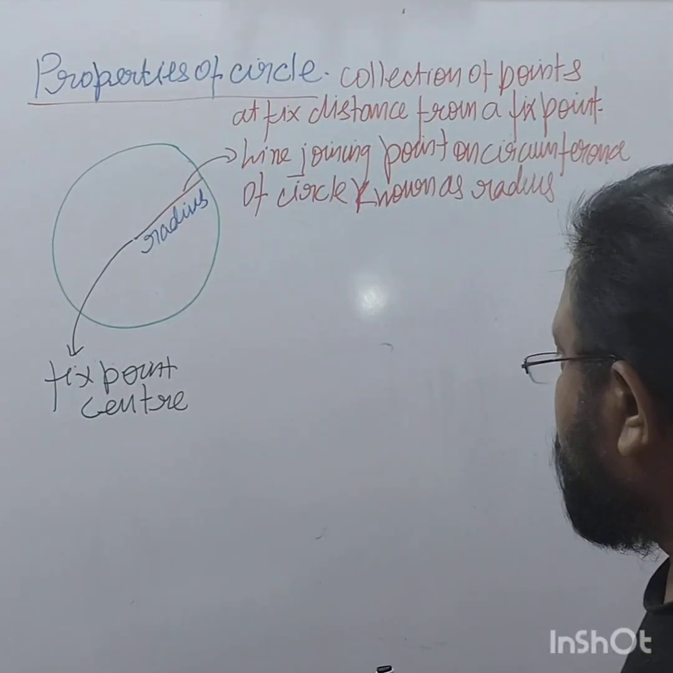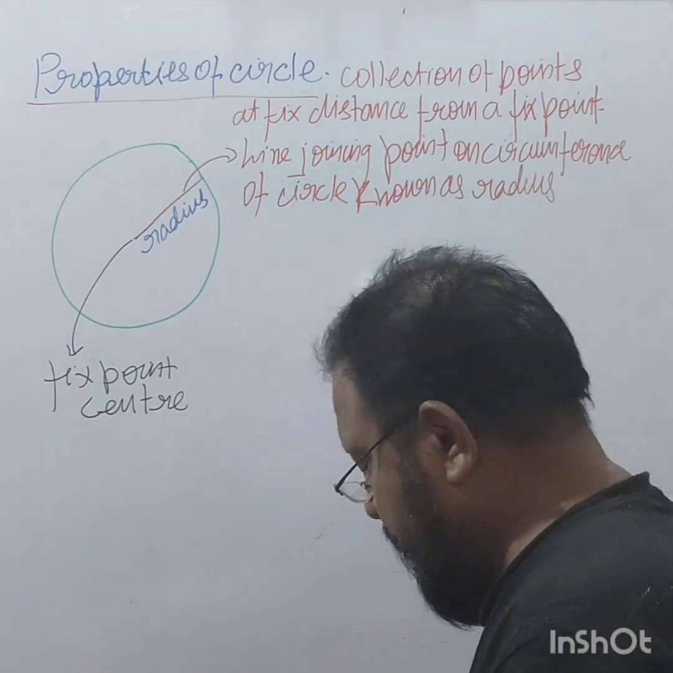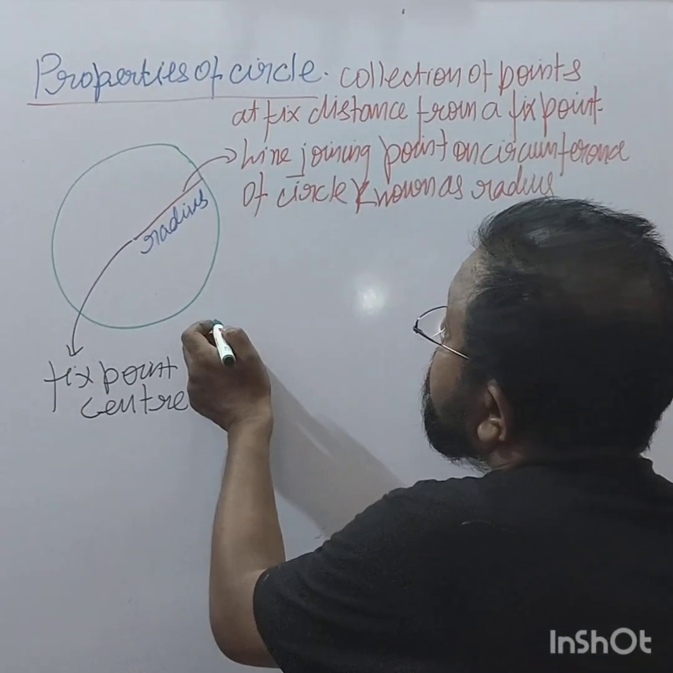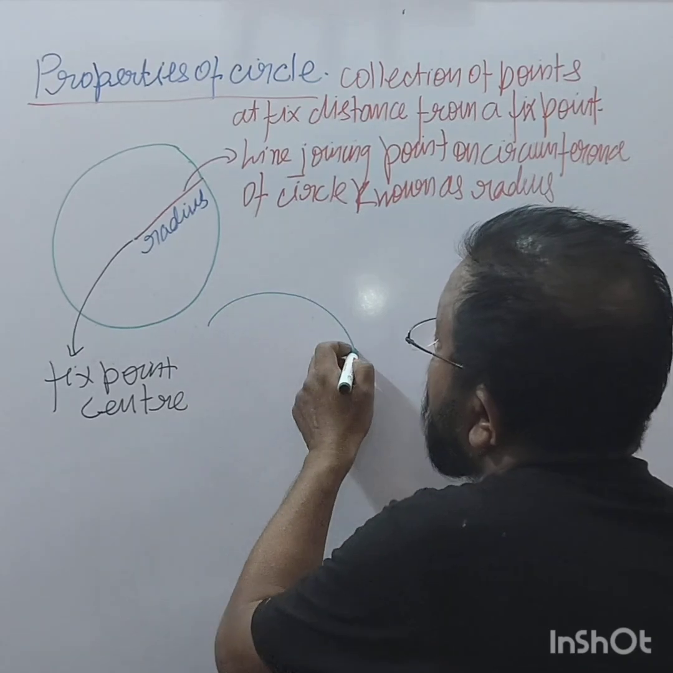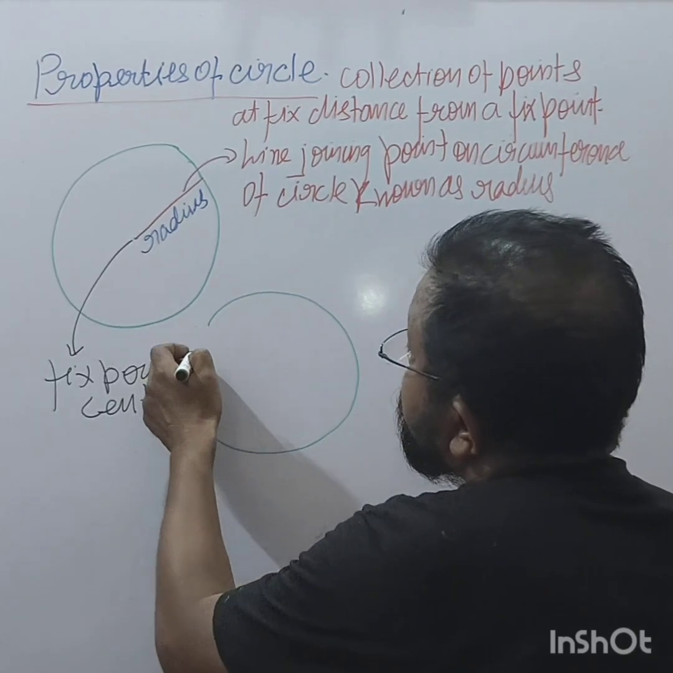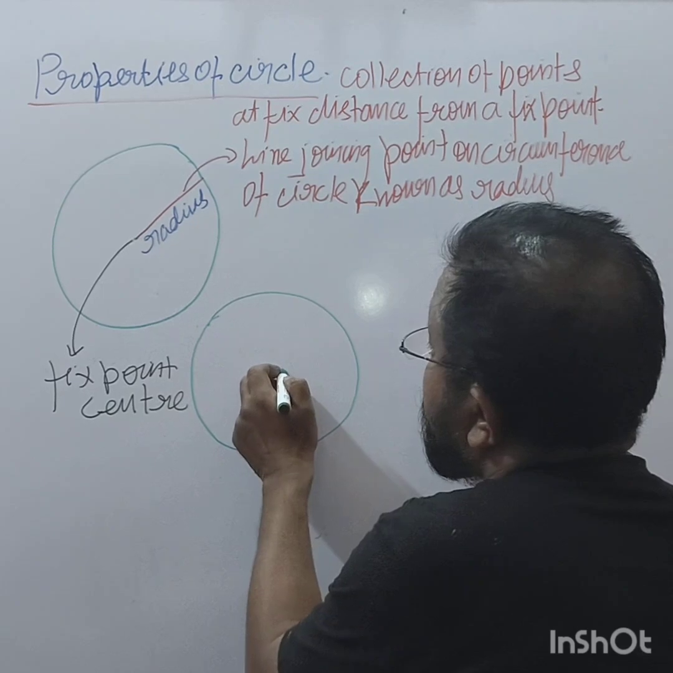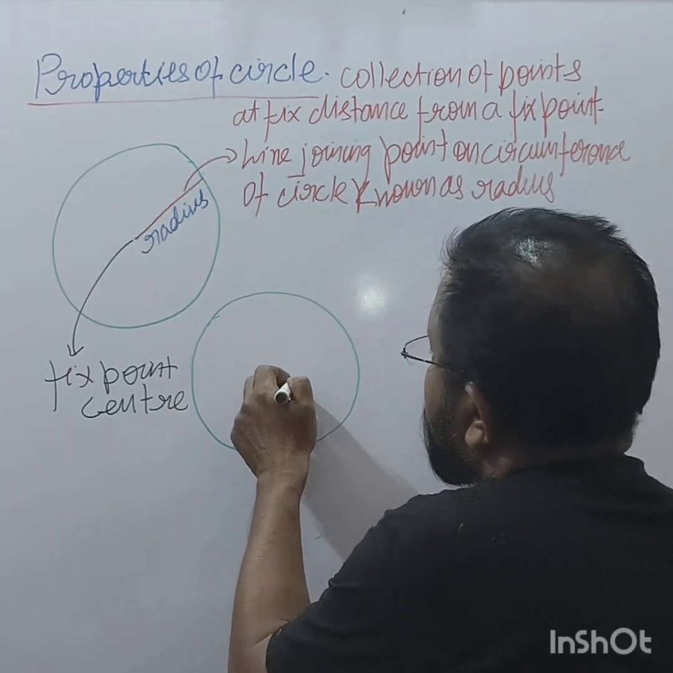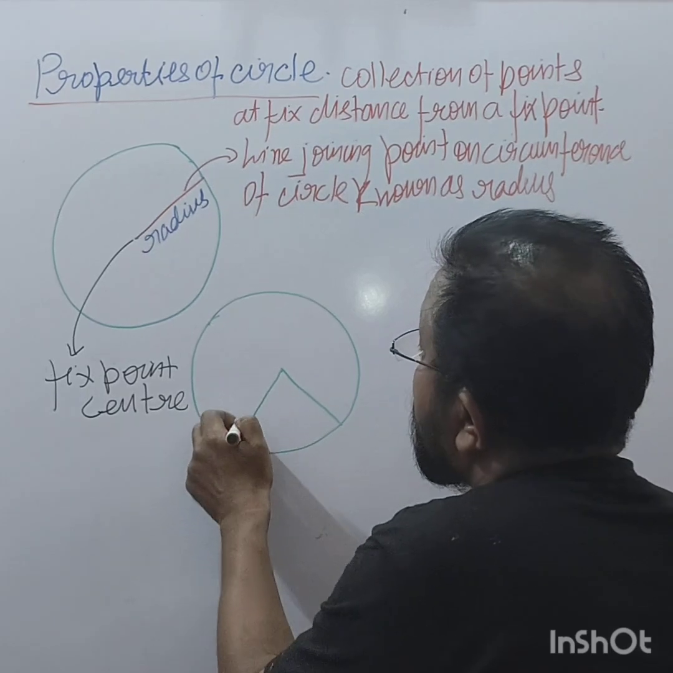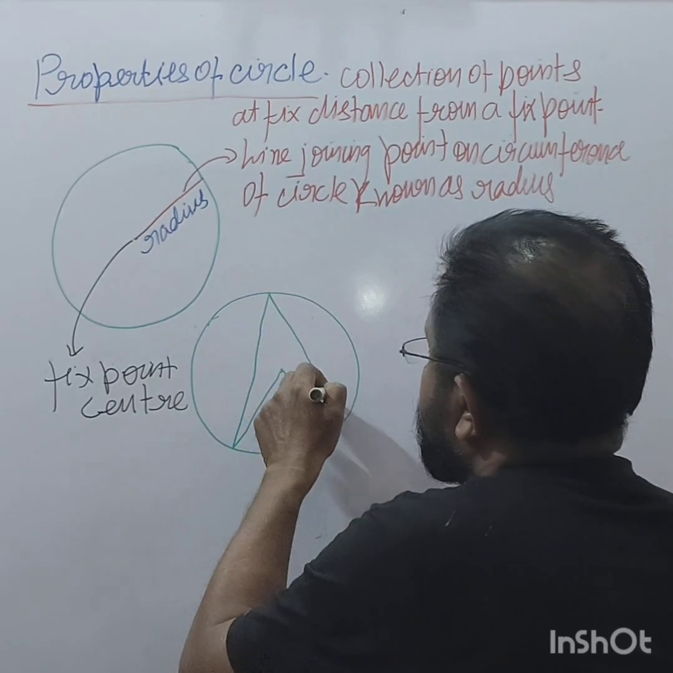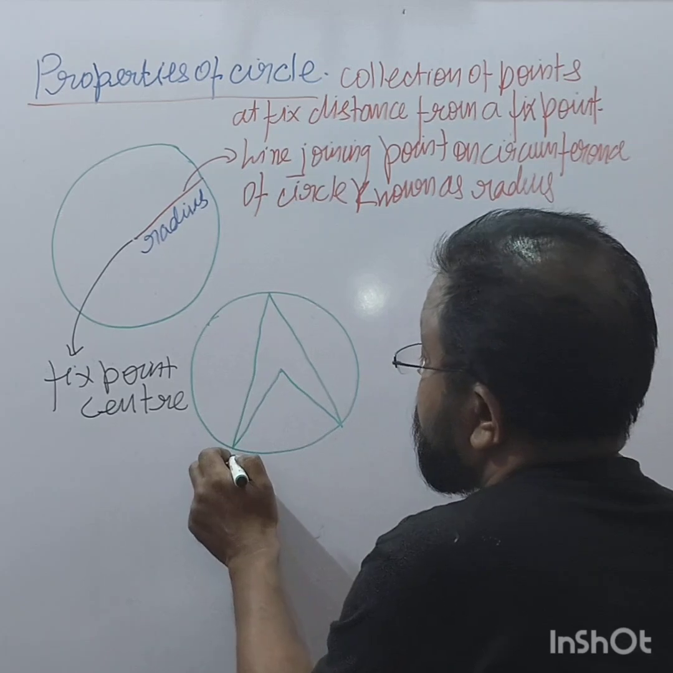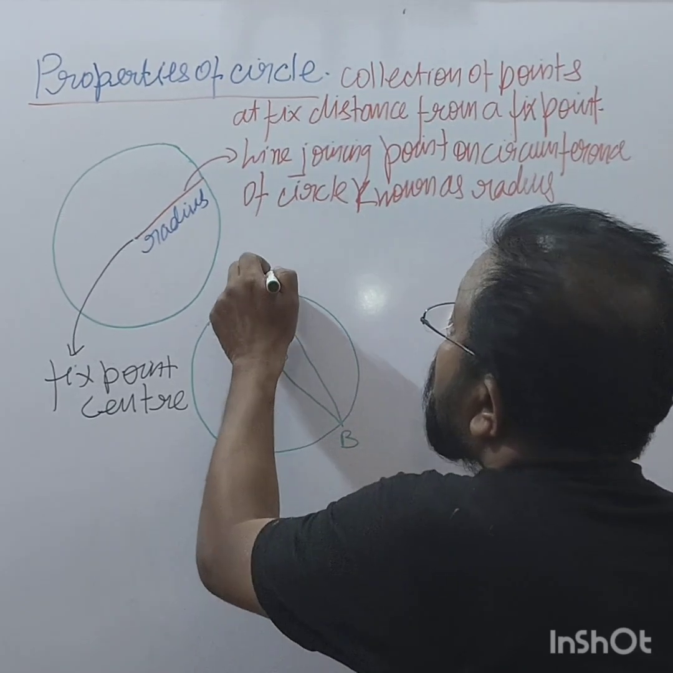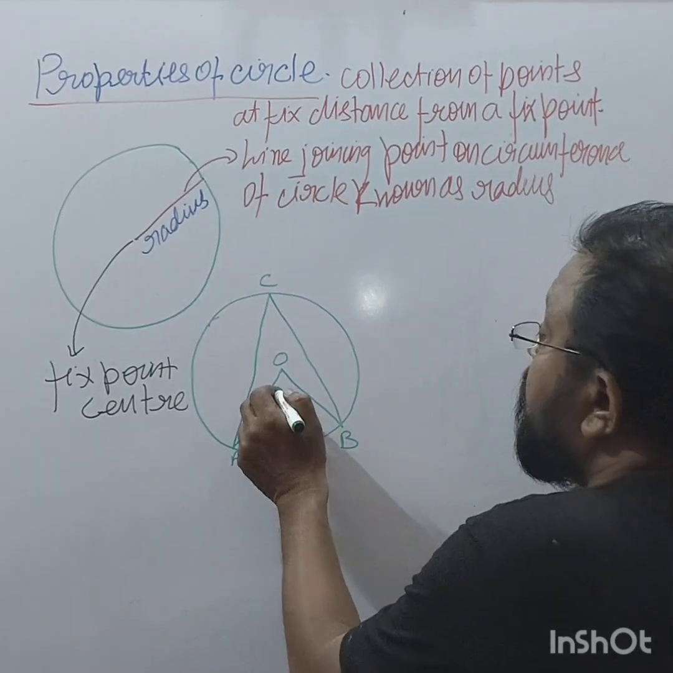Now, there is a circle, this is a circle, and this is its center, right? So the angle at the center is double the angle at any other point on the circumference of the circle. This is A, B, O, C, right?